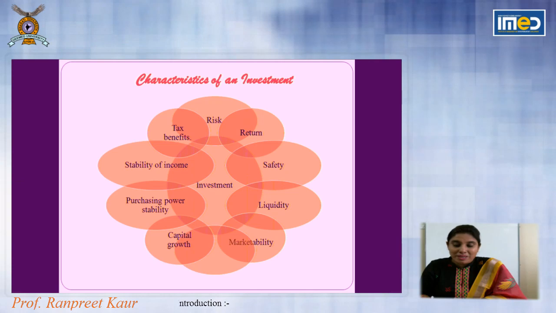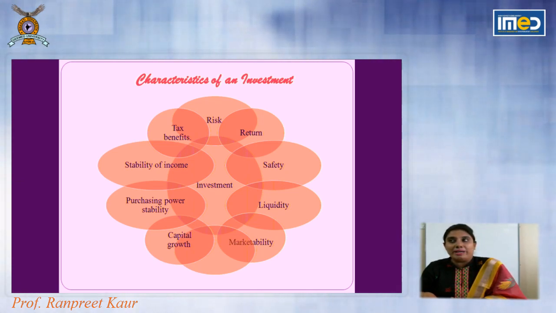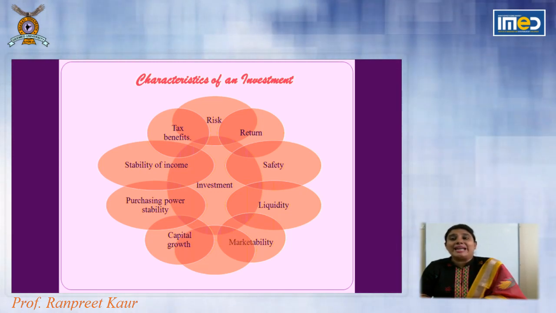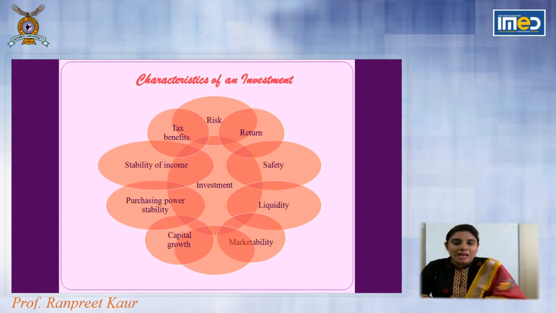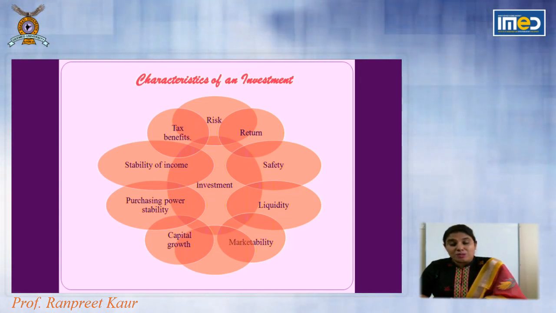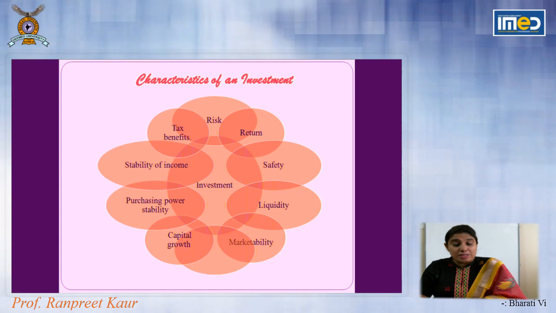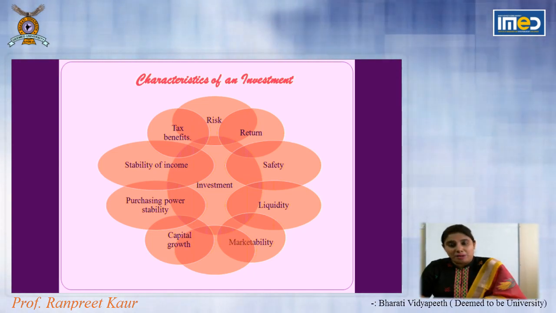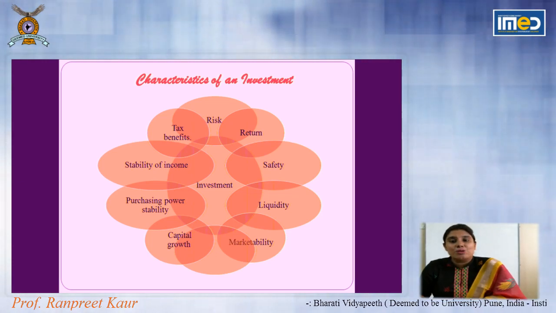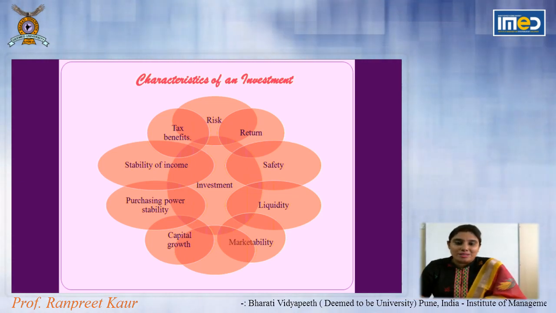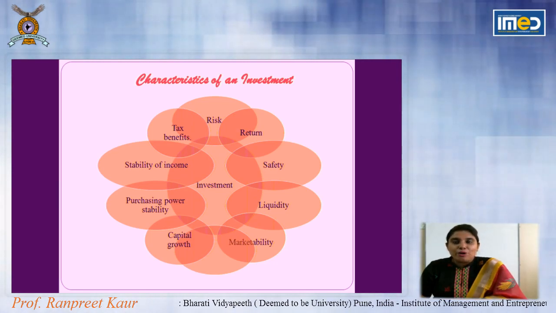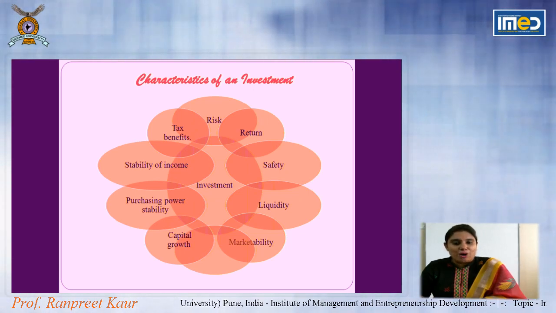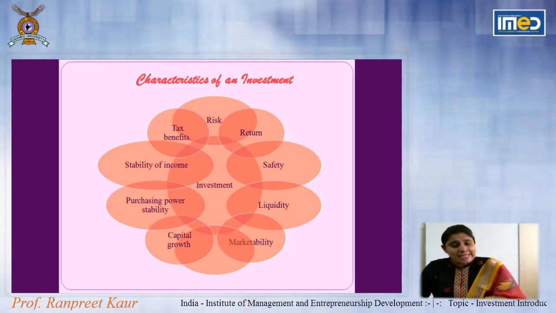Like when we invest in a PPF account, we know the government promises 7.9%, so definitely that return I am going to get. But if I invest in equity shares, maybe I can get 13%, maybe 15%, maybe 8% also. So that stability is not there because the risk is too high because of systematic factors. So when we look for stability of income, we should choose investment options accordingly. Next is tax benefit.